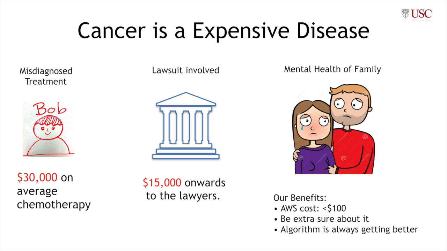All this can be avoided by taking a second opinion, like we always do, but this time it's with a machine which runs on cloud. We are using AWS, Amazon Web Services, to run all the algorithms, which costs less than $100, so that the patients can be extra sure about it. Not to mention that the algorithm always keeps getting better.